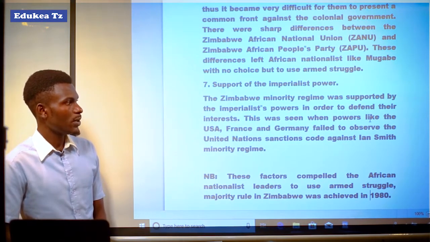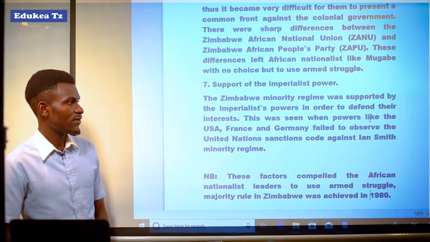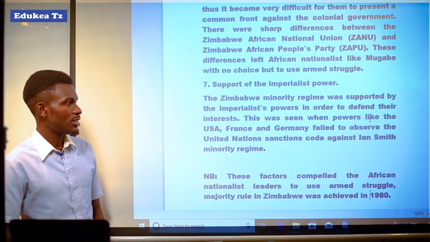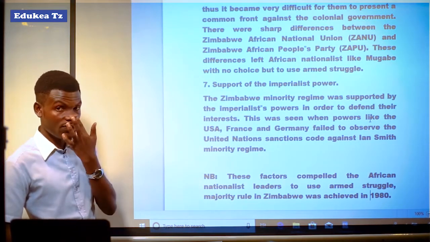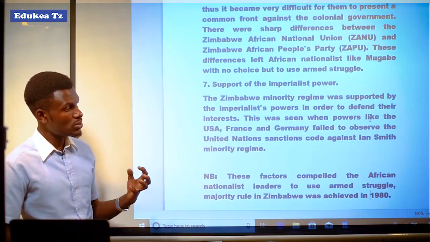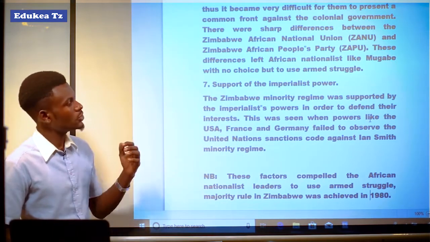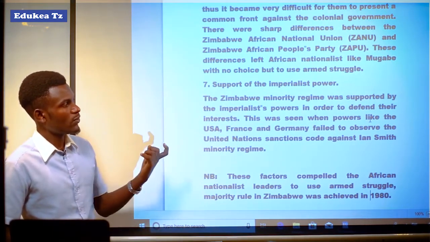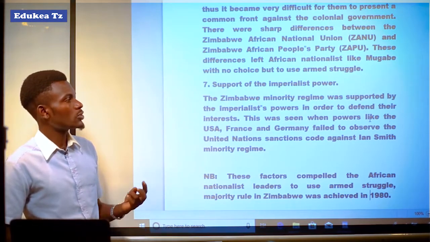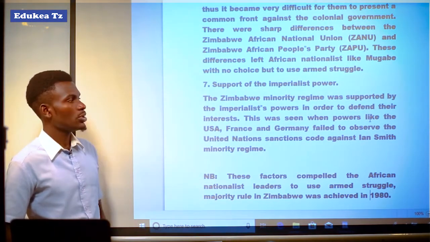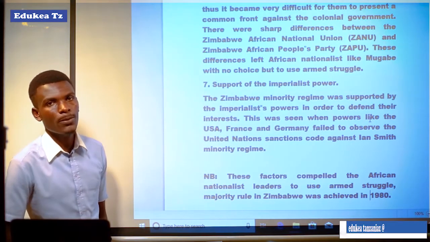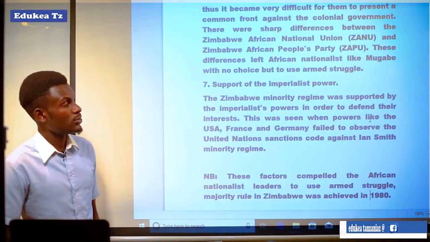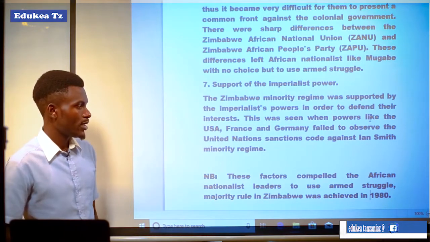This was seen when powers like the USA, France, and Germany failed to observe the United Nations sanctions called against the Ian Smith minority regime. So that's why the people of Zimbabwe decided to use armed struggle to remove or suppress the British colonial administration, and that's why Zimbabwe attained their independence by the use of armed struggle.